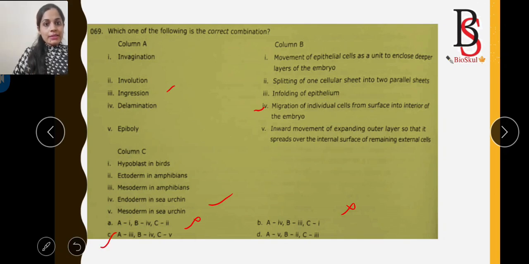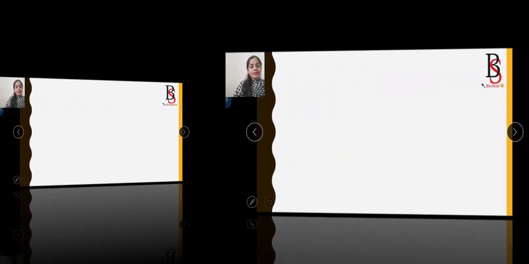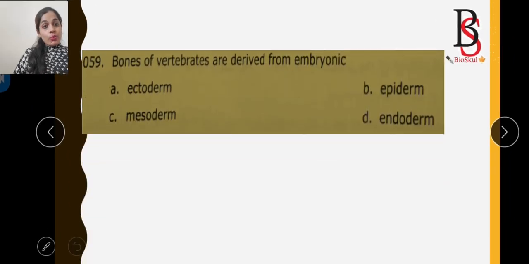Let's see option D. A-V is epiboly. B-2 is the splitting of one cellular sheet into two parallel sheets. No, that is also wrong. So the correct option is A-3, B-4 and C-5. What is the next question? Bones of vertebrates are derived from embryonic connective tissue that originated from which germ layer? That is the mesoderm.